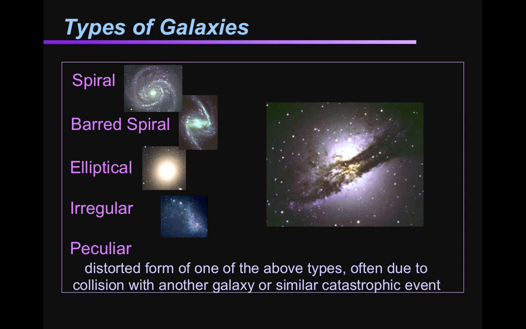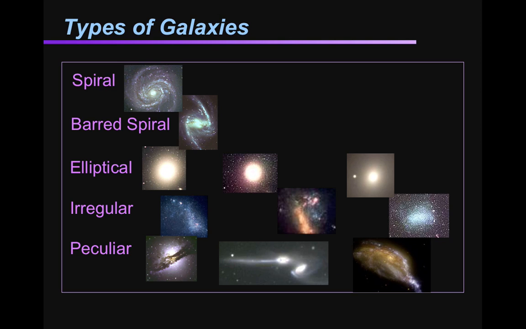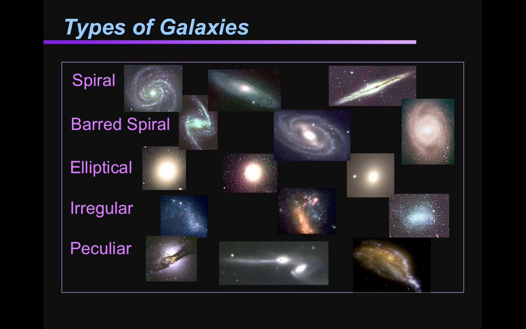These are sometimes just different types of galaxies that have been distorted. Maybe they're two galaxies that are merging with one another or going through kind of an event to have them changing. So here what's going to show up are a bunch of examples of these different types of galaxies. So take a look at them, put it on pause, and just take a look.